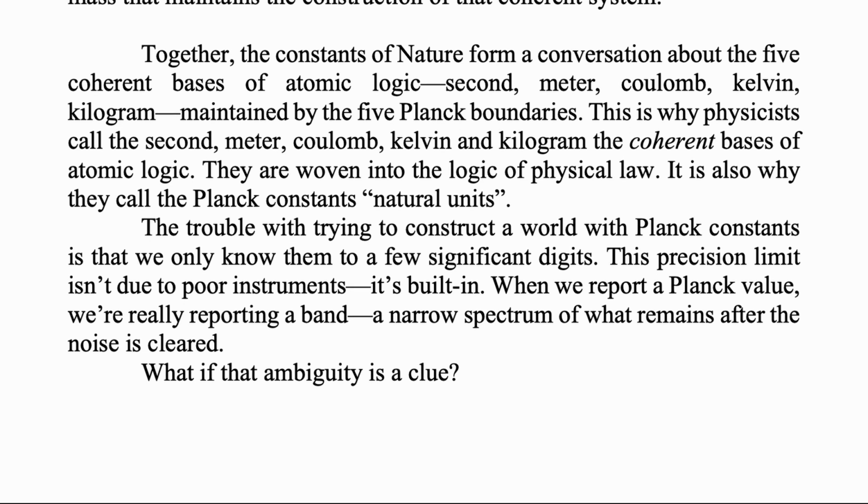The trouble with trying to construct a world with Planck constants is that we only know them to a few significant digits. This precision limit isn't due to poor instruments. It's built in. When we report a Planck value, we're really reporting a band, a narrow spectrum of what remains after the noise is cleared. What if that ambiguity is a clue?